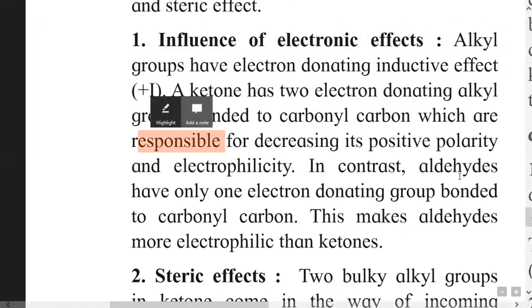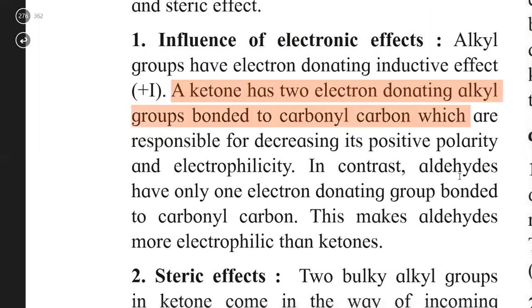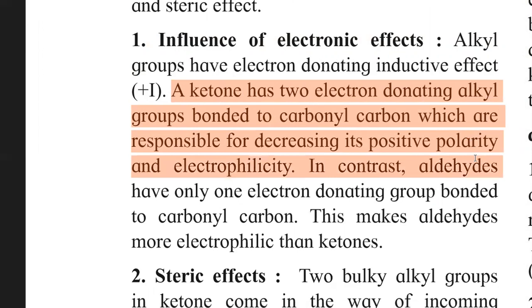Alkyl groups have an electron donating inductive effect, that is a plus I effect, positive inductive effect. And ketone has two alkyl groups which are electron donating, bonded to the carbonyl carbon. They are responsible for decreasing the electropositive polarity of this carbon and its electrophilicity.